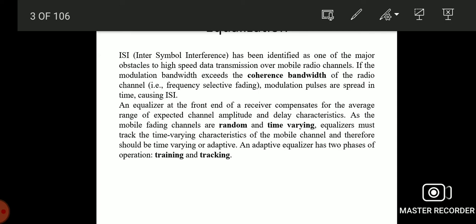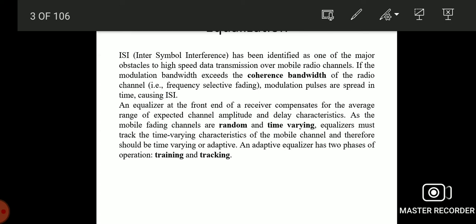The equalizer must track the time varying characteristics of the mobile channels and therefore should be time varying or adaptive. The adaptive equalizer has two phases of operation: number one, training, and number two, tracking.